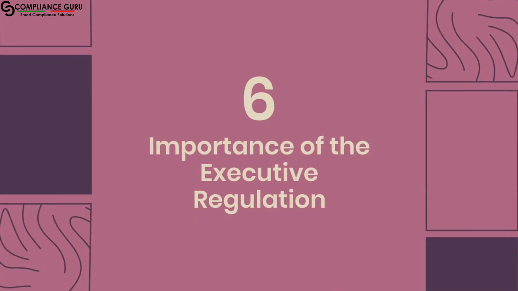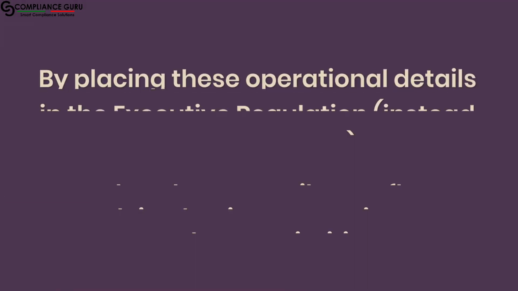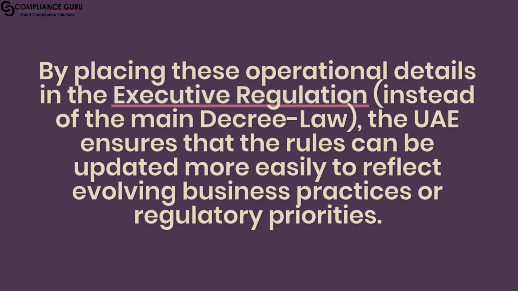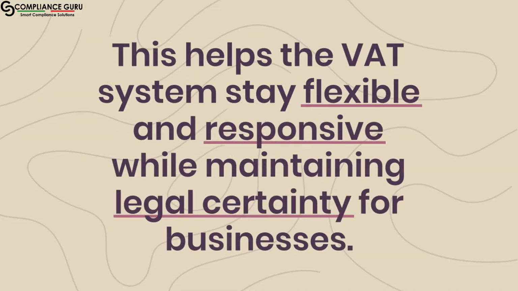6. Importance of the executive regulation. By placing these operational details in the executive regulation, instead of the main decree law, the UAE ensures that the rules can be updated more easily to reflect evolving business practices or regulatory priorities. This helps the VAT system stay flexible and responsive while maintaining legal certainty for businesses.